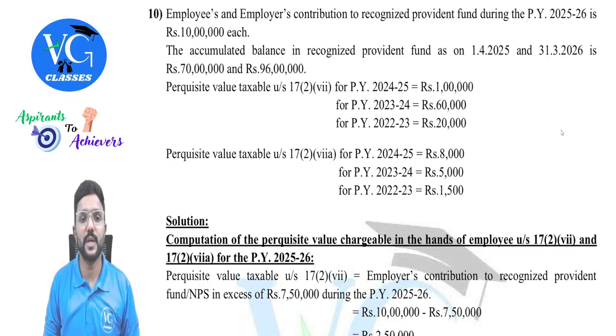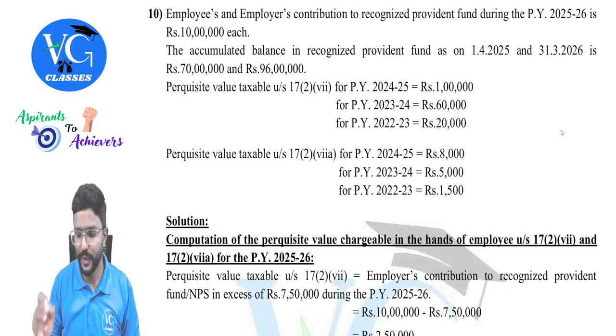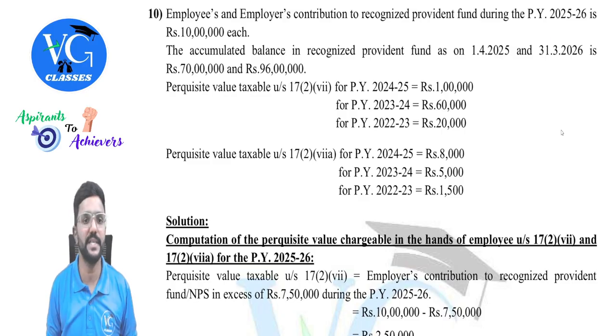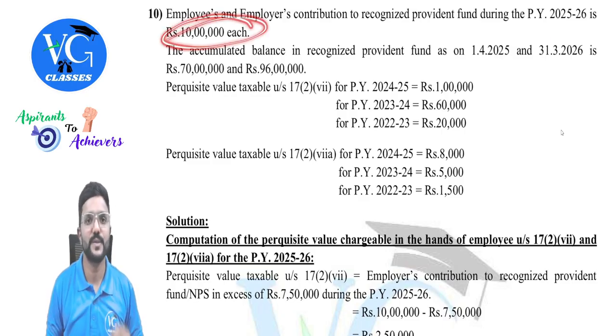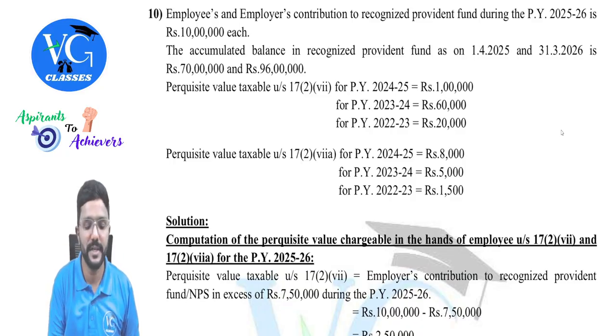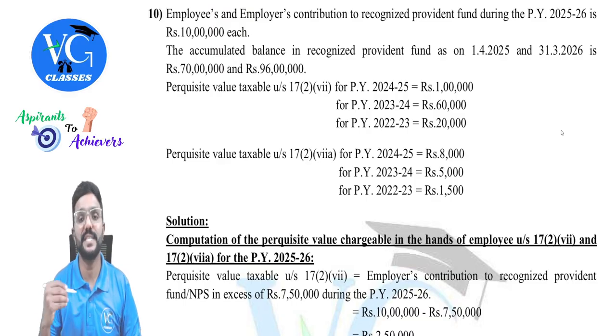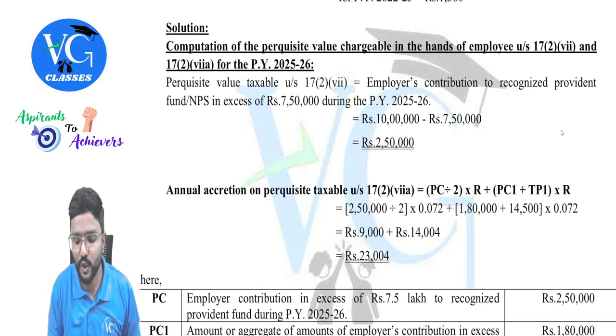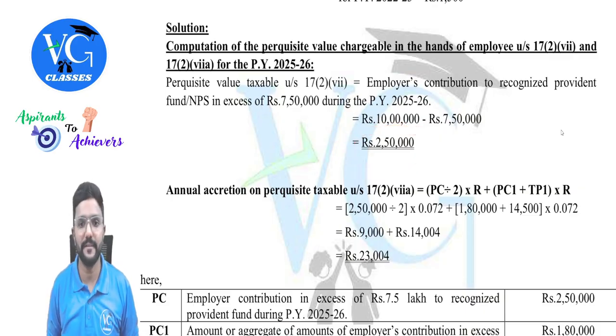Employee and employer contribution to recognized provident fund during the previous year 25-26, that is the current year, is 10 lakh rupees each. So now let us focus on the employer contribution. How much is the employer contribution? 10 lakh rupees. So how much is in excess of 7 lakh 50? 2 lakh 50.